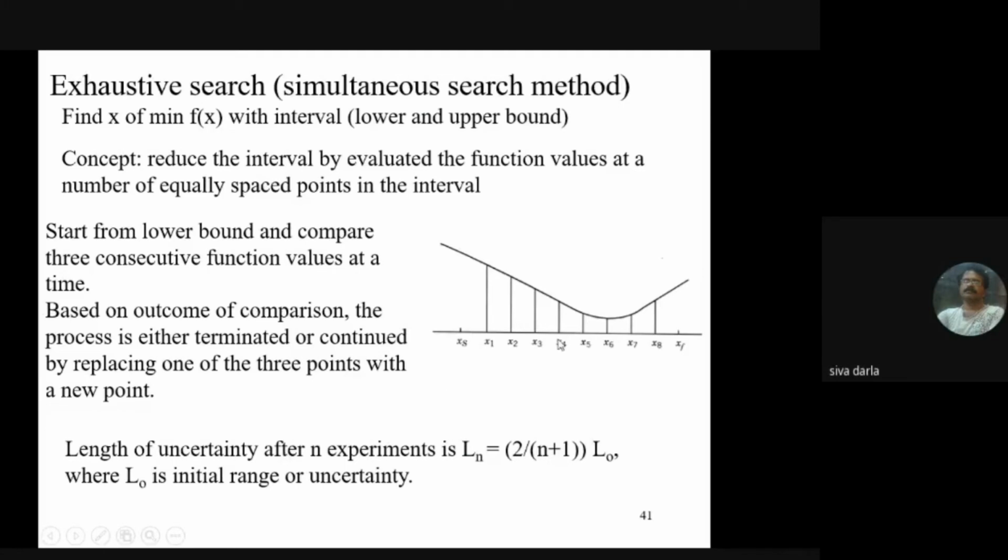Here the length of the uncertainty is initially x finish minus x start, the upper bound minus the lower bound.